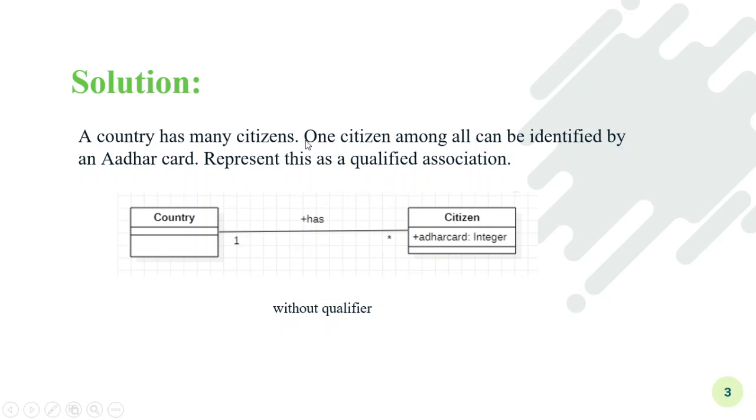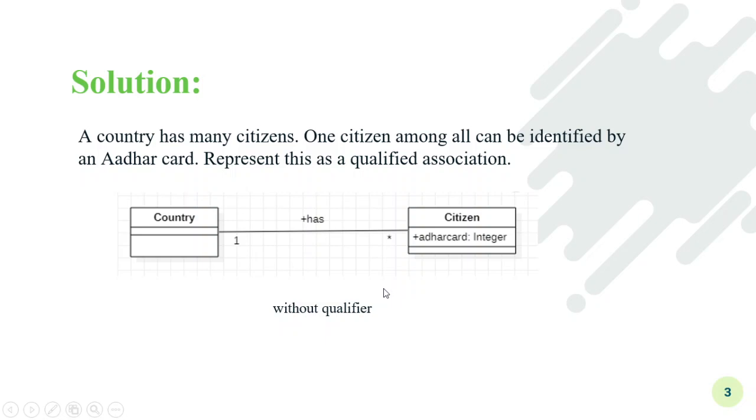After that they have stated that one citizen among all can be identified by an Aadhaar card. That means if you want to identify one citizen from all, it can be identified by the Aadhaar card. So here Aadhaar card is an attribute of the citizen class, and through the Aadhaar card we distinguish the citizens from the whole country. This is the representation without qualifier. That means we have not used any qualifier notation here. This is the simple representation.